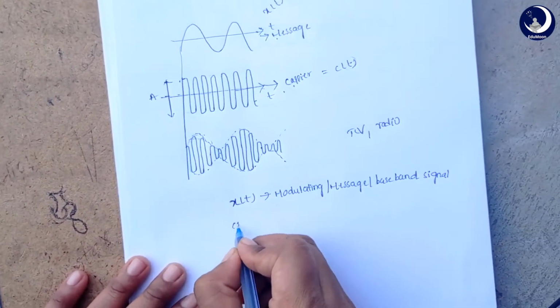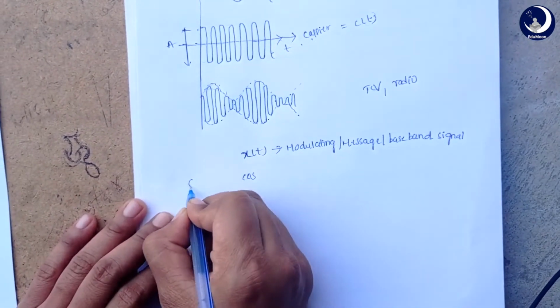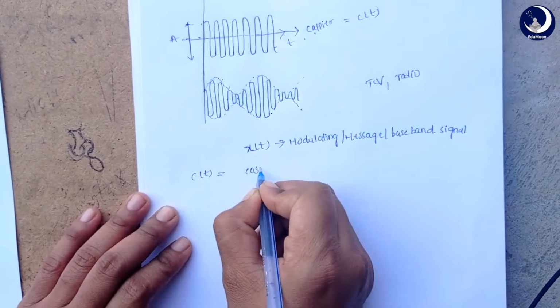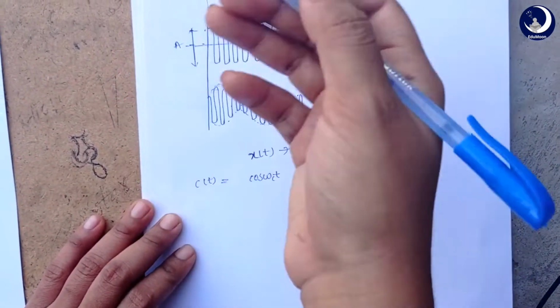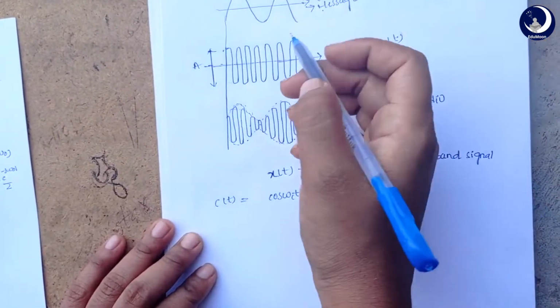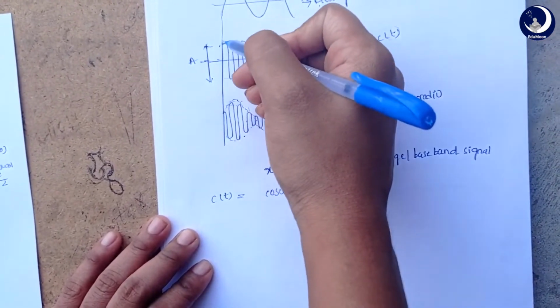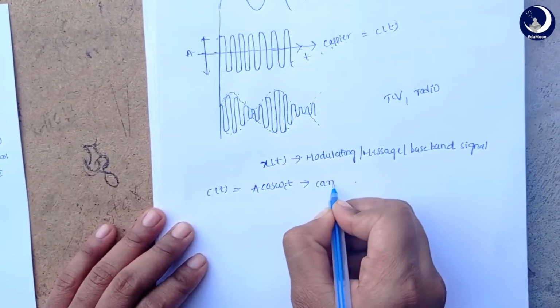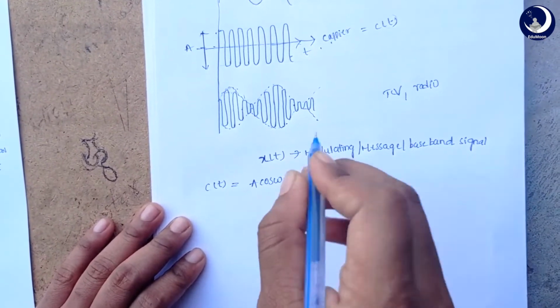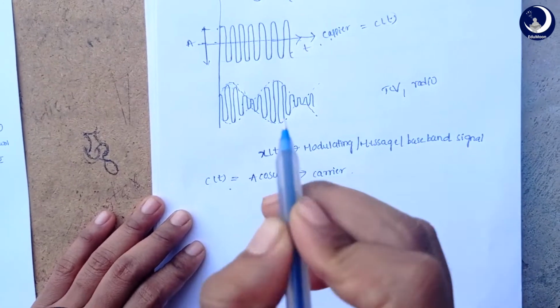So we can consider our carrier signal c of t as cos omega ct, with some maximum amplitude, which we assumed to be A. So we can represent our carrier signal as A cos omega ct, and this is the modulating signal.